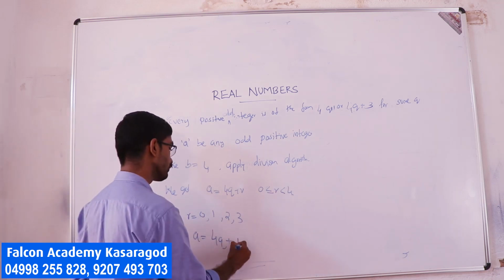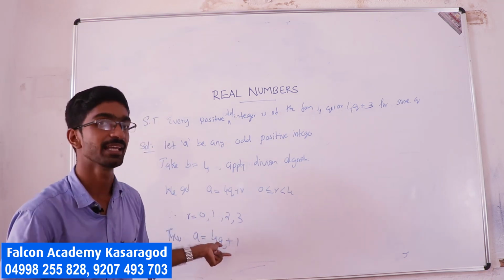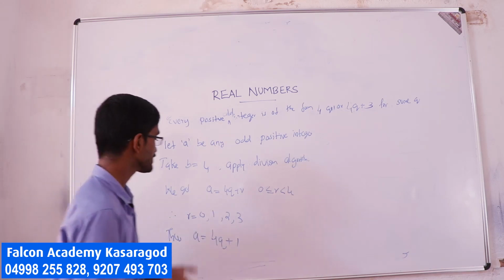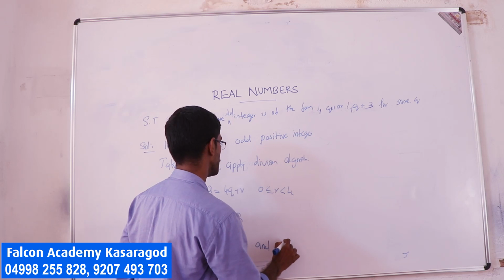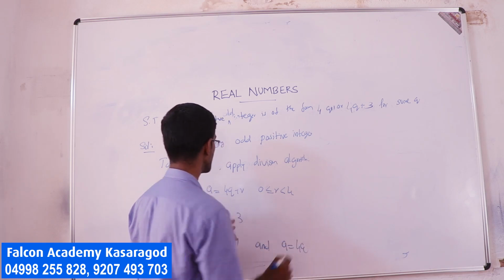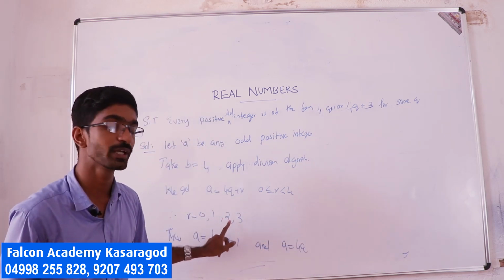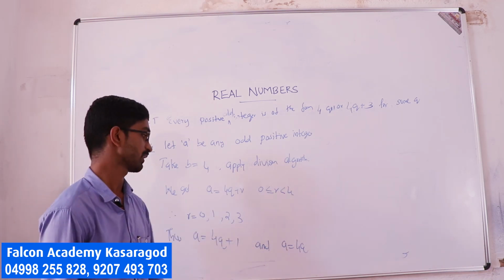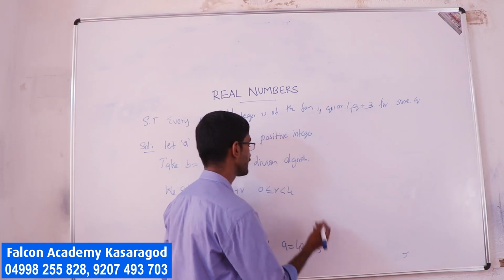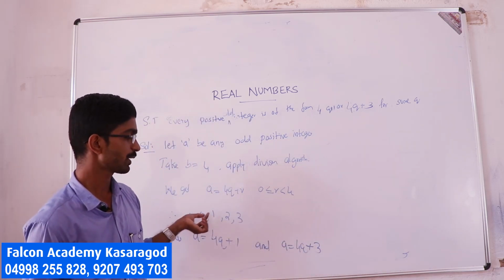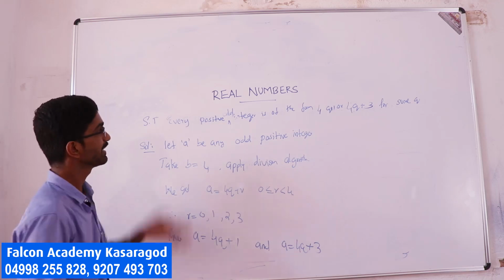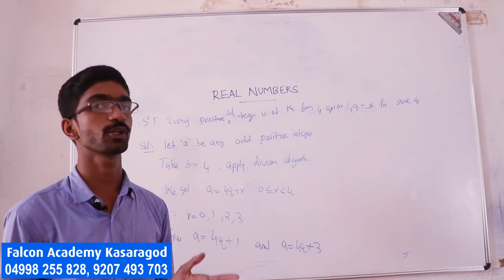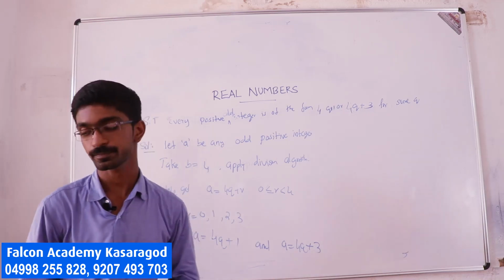But it takes the form 4q plus 1, because 4q is even, and for an even number you can add 1 and it will give you an odd number. Also, a equal to 4q plus r, where r doesn't take the value 2, because 2 is even, 4q is also even, but a is odd. Thus I can write 4q plus 1 or 4q plus 3; 4q plus 0 and 4q plus 2 are not possible. This gives you the proof that every odd positive integer takes the form 4q plus 1 or 4q plus 3.